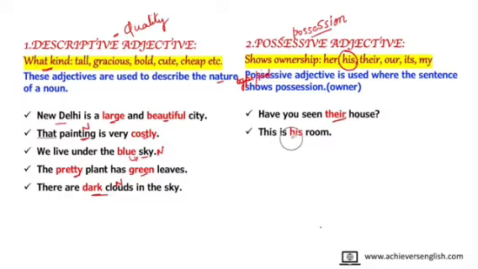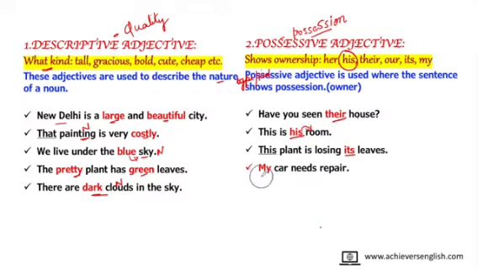This is his room. So whose room is this? This is his room. This plant is losing its leaves. So the leaves are of the plant. Its is telling the ownership, that the leaves belong to the plant. My car needs repair. Whose car? My car. So the word my is telling the ownership of the car. She wants her pencil back. Whose pencil? Her pencil. Her is telling the ownership of that pencil. So she is the owner of the pencil.